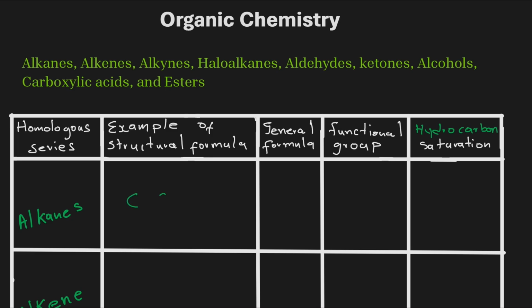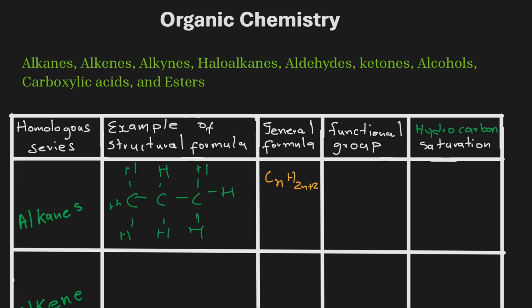We have 3 carbons that are bonded to hydrogen atoms. You will notice that the general formula of all alkanes is given as the number of hydrogens being equal to 2 times the number of carbons plus 2.